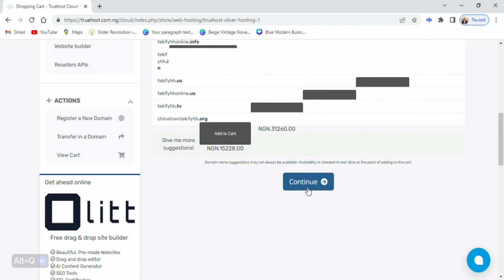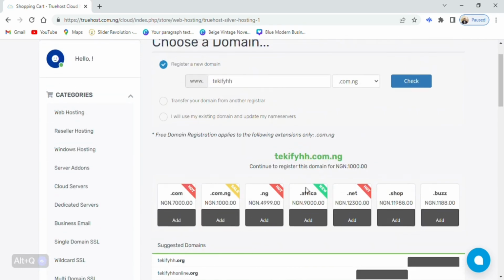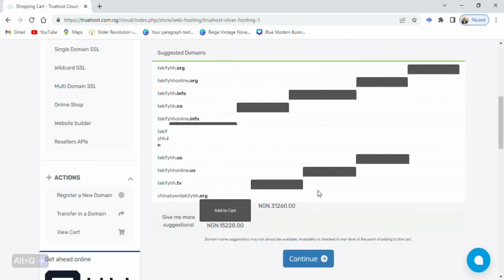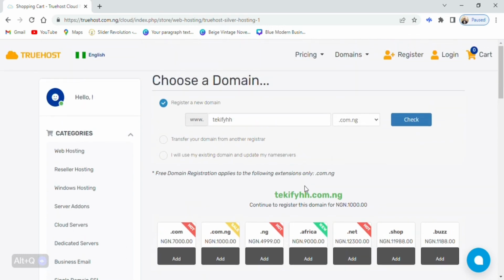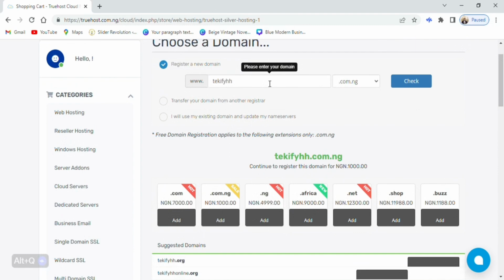Now you can just imagine that 600 naira times how much? Times 12. Times 10 is 6,000 naira, times 12 is 7,200. Imagine that's what you're paying a whole year just to get your website hosted, and you're hosting up to 3 different websites, and it comes with a free domain name, so you're not paying anything else aside from 7,200, which is absolutely amazing. And their price is not just cheap, they are good. Their customer service is top notch, trust me. This is not a paid advert, but come on, I just saw something that is amazing.